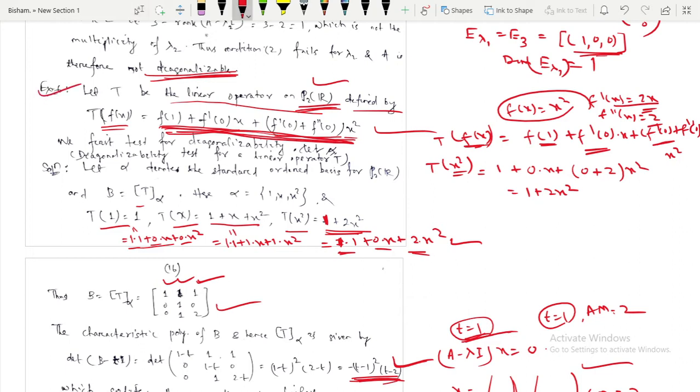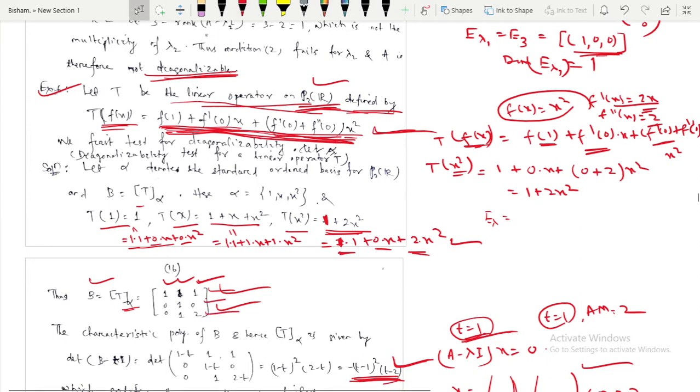This is example 6. T is a linear operator on P2 defined by T of f of x is f of 1 plus f dash 0 into x plus f dash 0 plus f double dash 0 into x square. So this is a transformation. Suppose this transformation is given, then what is the E of lambda? We already calculated the corresponding matrix. B is the corresponding matrix: 1 1 1, 0 1 1, 0 0 1 2.